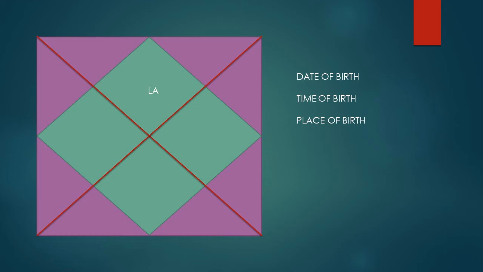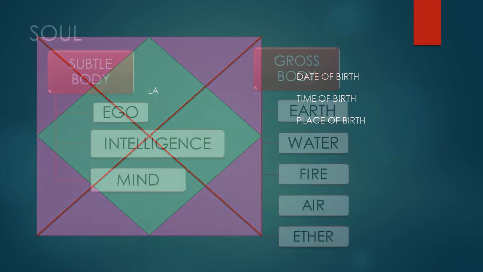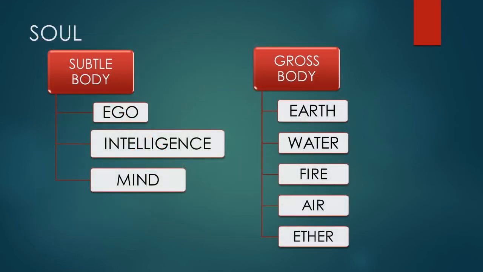Now, what is this house? Why are there 12 houses in the chart? Each house represents a particular aspect of our life. See, we are not these bodies. We are not our mind. We are spirit soul. That's what the Bhagavad Gita says.